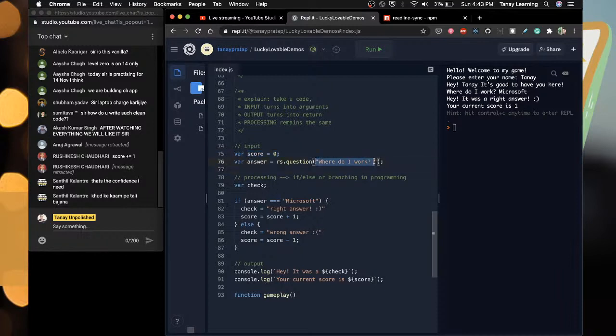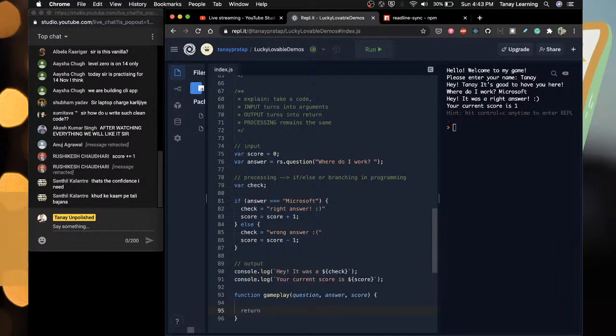So the input is question, answer, because here we checked, right? This is again another input, and score.